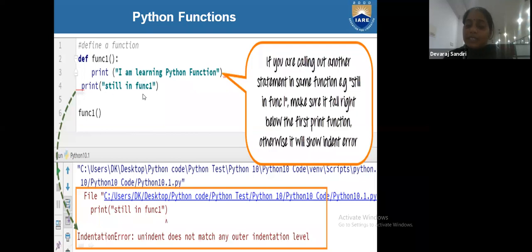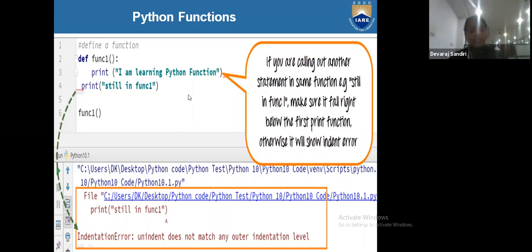And this print statement also you have to give inside the function. Inside the function means the indentation should be correct. Here the indentation is a mistake, this print's indentation is correct, but this print's indentation is not correct. So you are getting an indentation error.